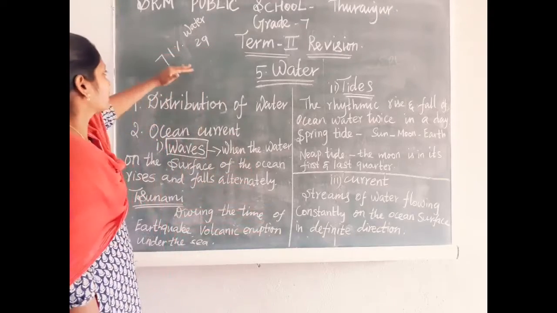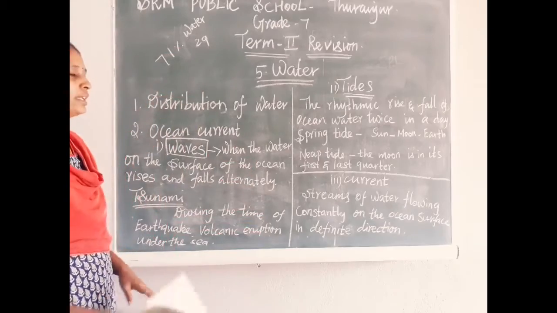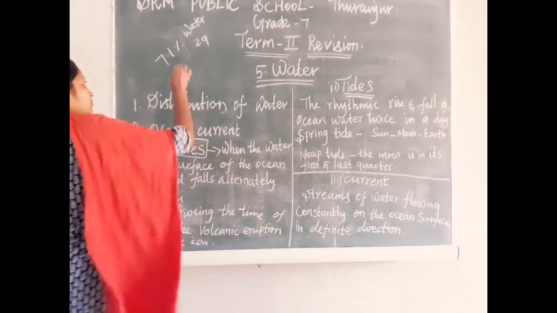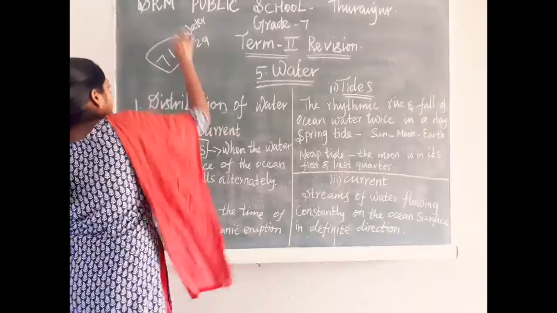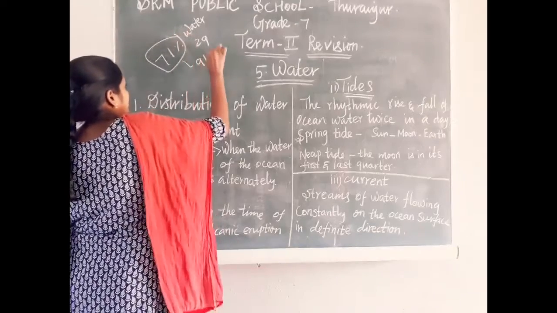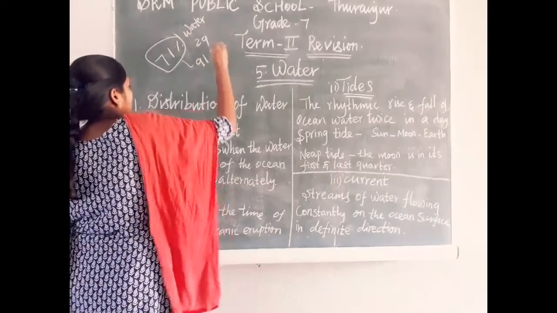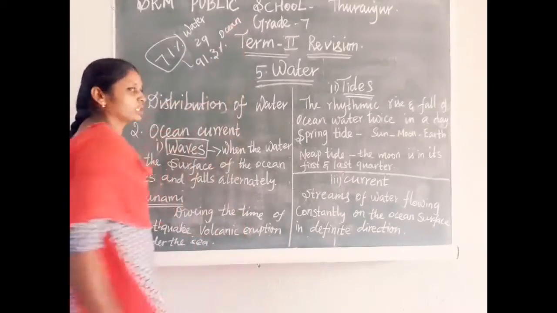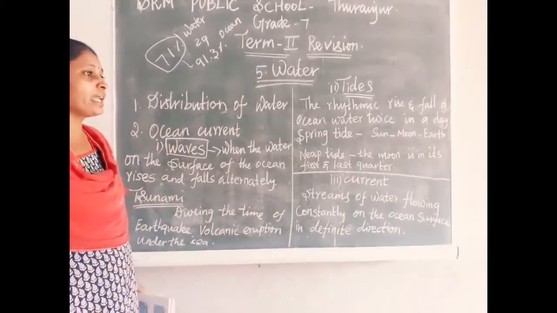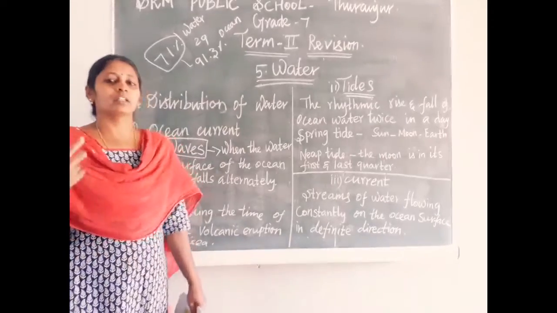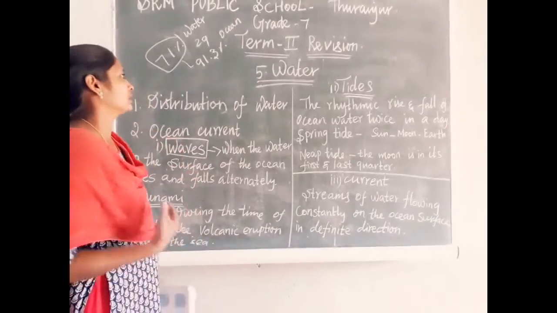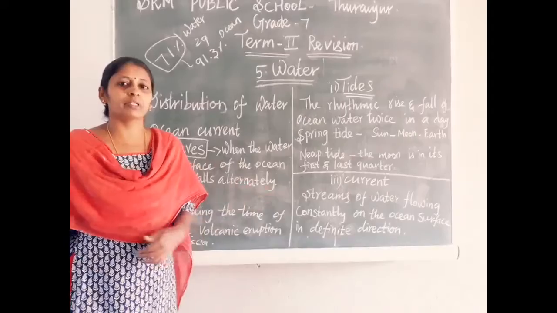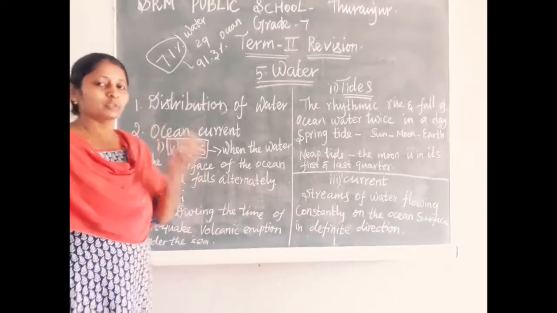Of that 71% of water, 91.3% is occupied by oceans and seas. The remaining 8.7% is fresh water, which is good water.